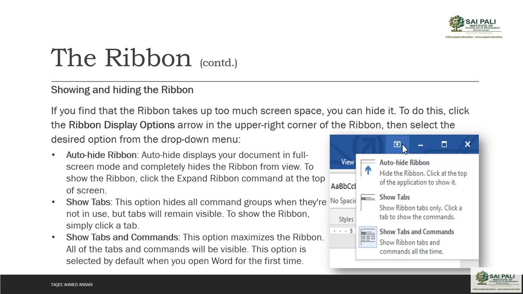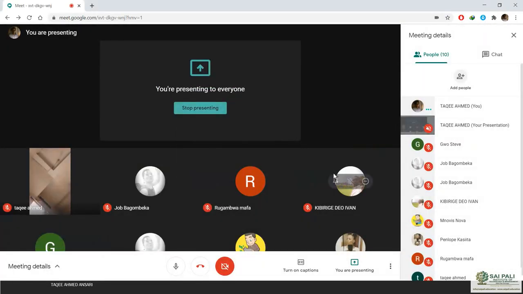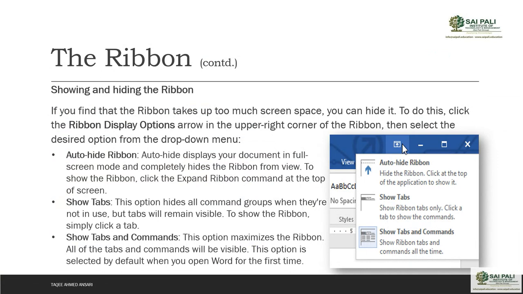And this last option says what? Show tabs and commands. Show tabs and commands, that means it maximizes the ribbon, and you can see the tabs also, and you can see the commands also. All of the tabs and commands will be visible.